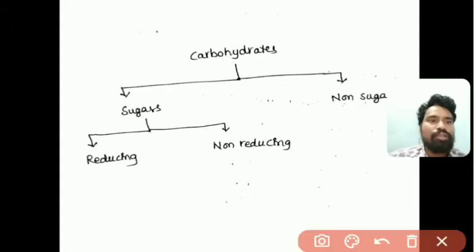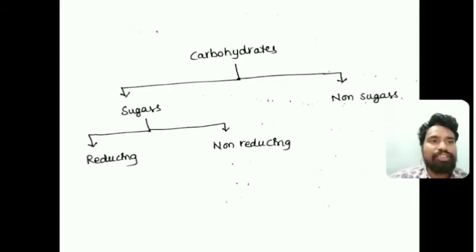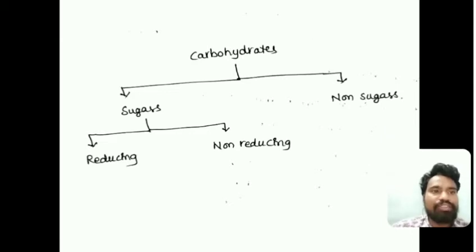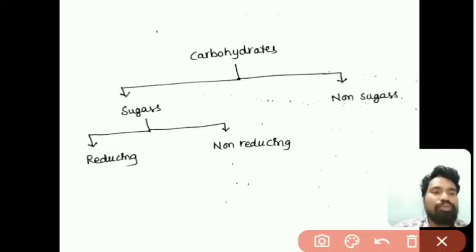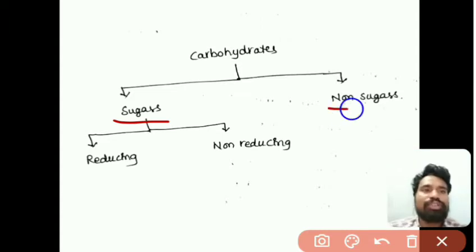Next one is based on the reducing activity, or reactivity of carbohydrates. Carbohydrates are classified into two types, one is sugars, the next one is non-sugars.